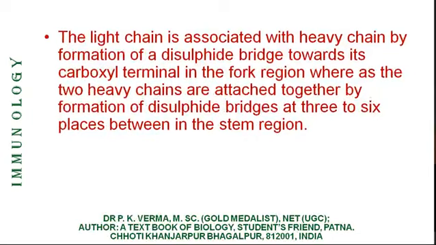You must take care that only one disulfide bridge is present between the light and heavy chain towards the carboxyl terminal near the fork site, whereas the two heavy chains are attached together by formation of disulfide bridges at 3 to 6 places between the two chains in the stem region.